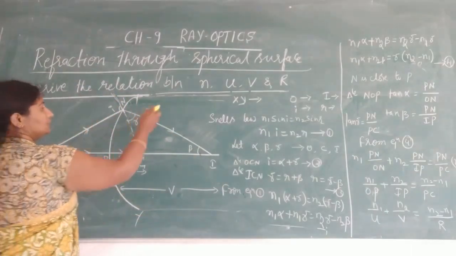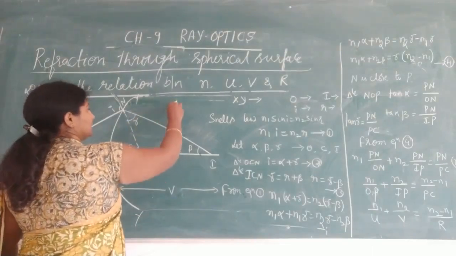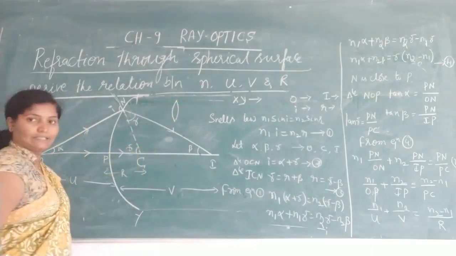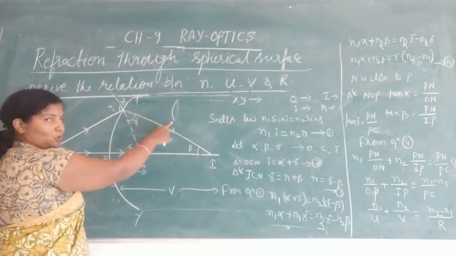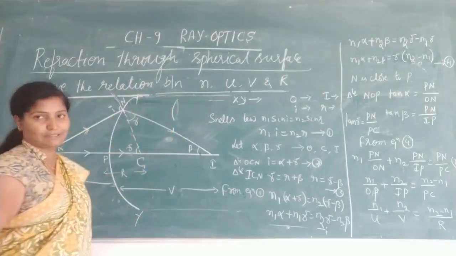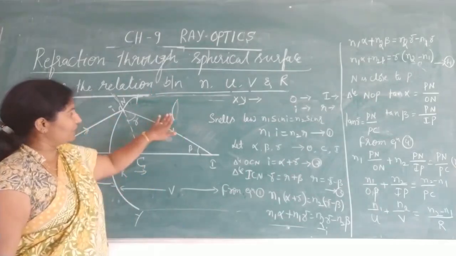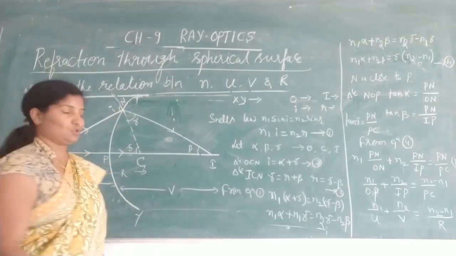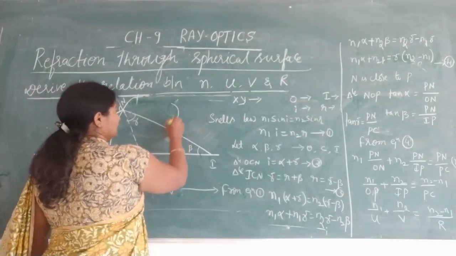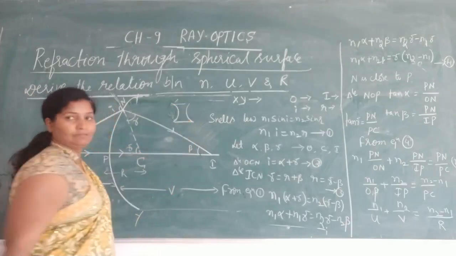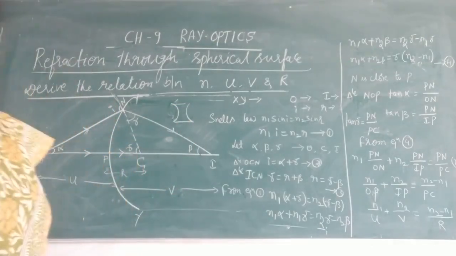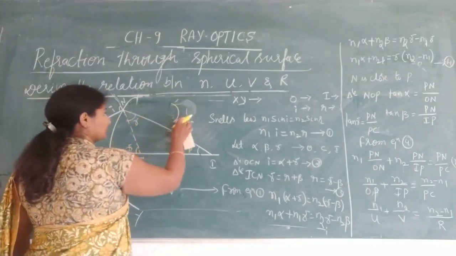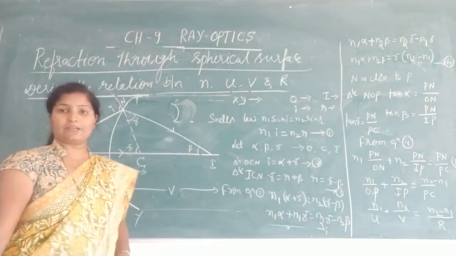This is a convex lens. We considered the first portion, so this is a convex spherical surface. Same thing we can derive for concave also. This is the concave lens. If we consider the first surface, this is a concave spherical surface.